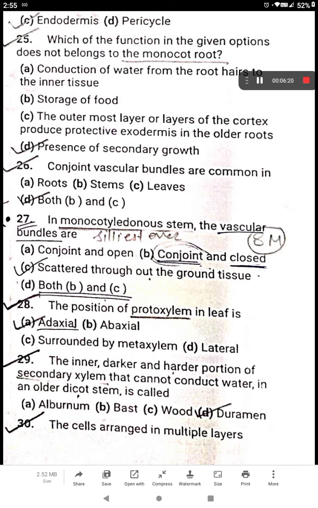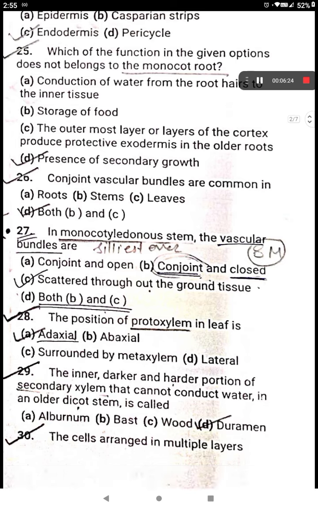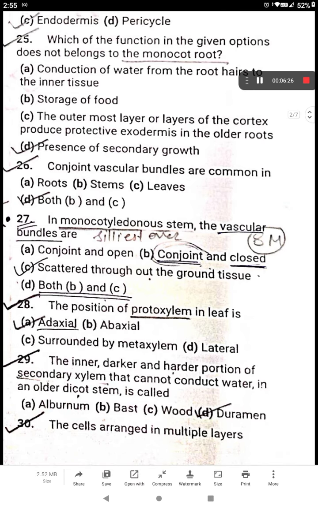This question says that in the monocotyledonous stem, the vascular bundles are... Clearly, it was conjoined. They are not conjoined and open. They are conjoined and closed, and they are scattered throughout the ground tissue. B and C are both correct. So conjoined and closed, and scattered throughout the ground tissue. So D option is right because both B and C are correct, right?